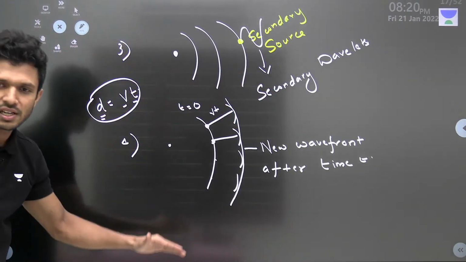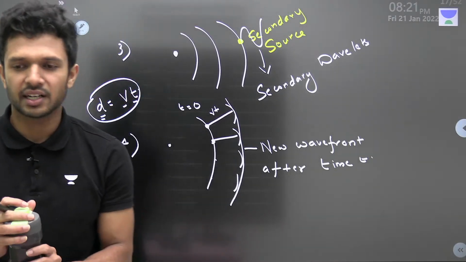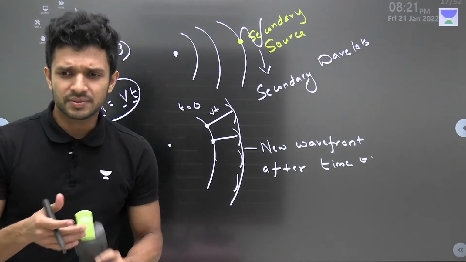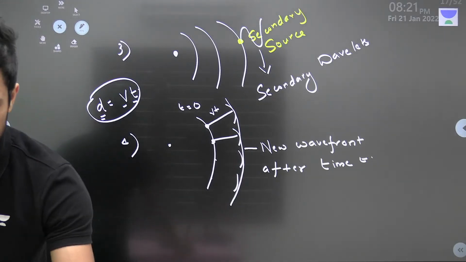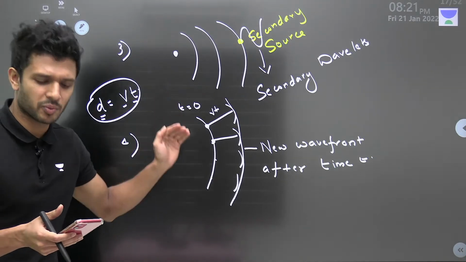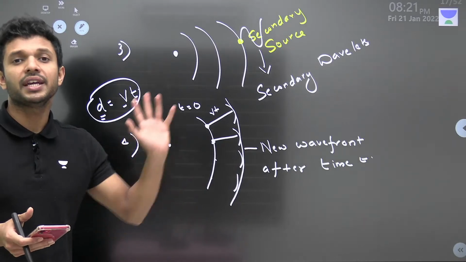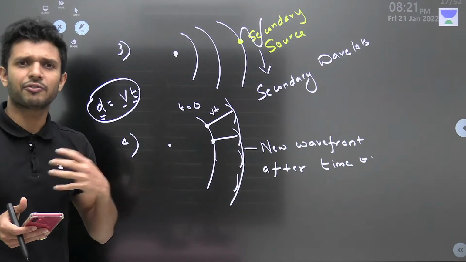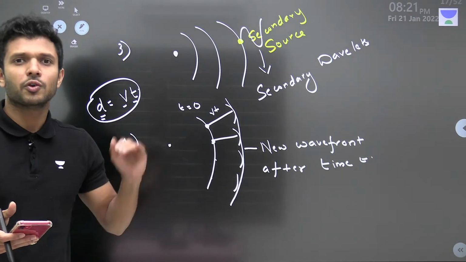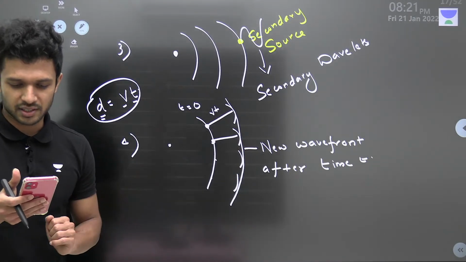Okay, so these are the important postulates from Huygens principle. आ गया तो आ गया, सबको समझ में आ गया, है ना? अरे इतना तो बड़ा कुछ कॉन्सेप्ट कुछ भी नहीं है ना? We just have to learn this by heart. Okay, there is no logic behind this. He told that if we can believe all these postulates, मतलब we have to believe this. There is no logic behind this. Okay, वो भी ऐसे बोल रहा है, ठीक है? वो बोल रहा है कि if we can believe all these things, we can define all the phenomena.